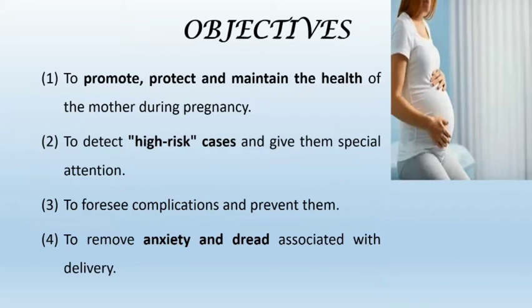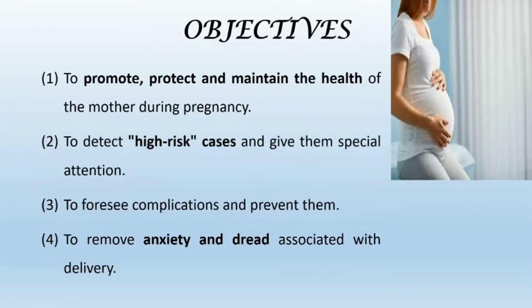Then what are the objectives of ANC? First objective is to promote, protect and maintain the health of mother during pregnancy. Second is to detect high risk cases and give them special attention.